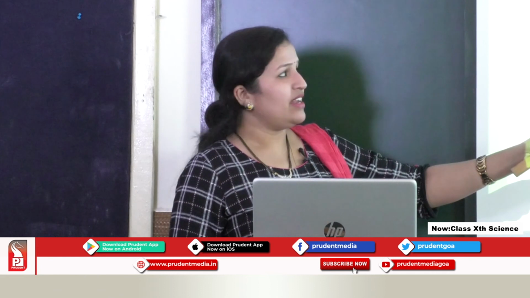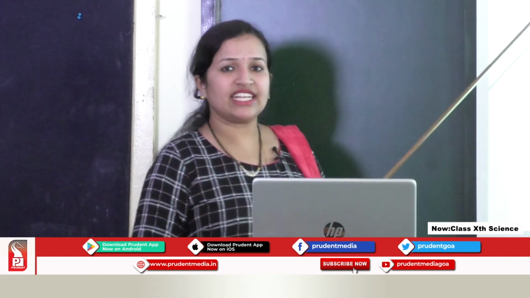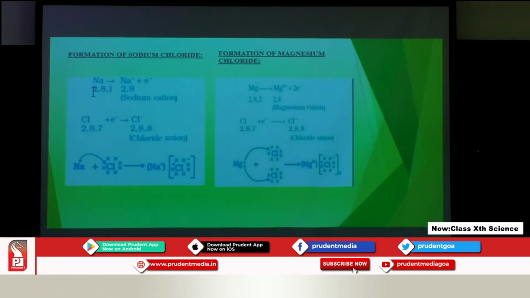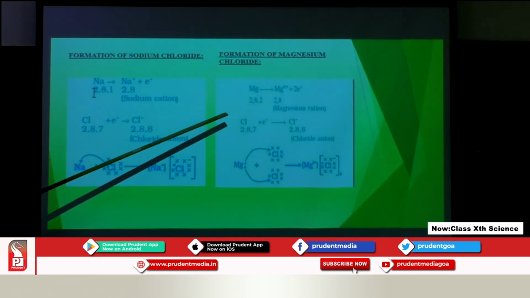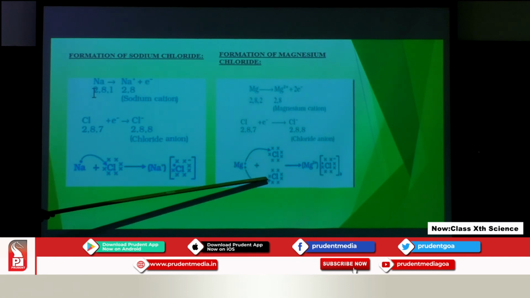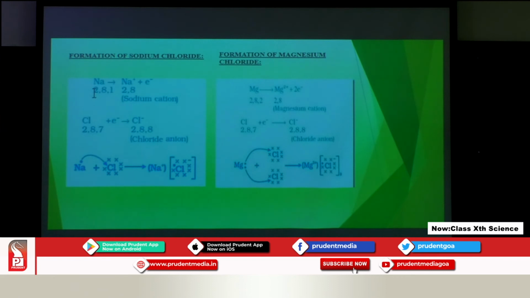Magnesium, on the other hand, has 2 extra electrons in the last valence shell. So it will donate those 2 electrons. Those 2 electrons will be taken by 2 chlorine atoms, and we will get the formation of magnesium chloride.